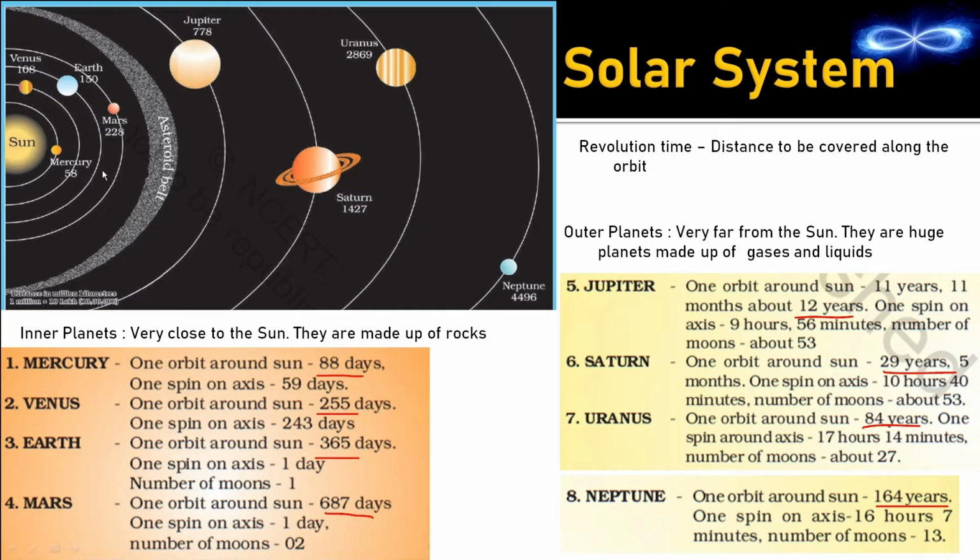So inner planets and outer planets. What are the inner planets? Mercury, Venus, Earth, Mars. Outer planets? Jupiter, Saturn, Uranus, Neptune. So that was inner planets and outer planets.